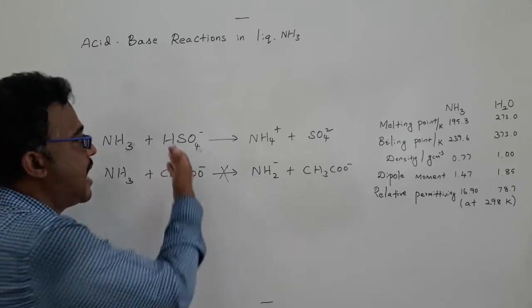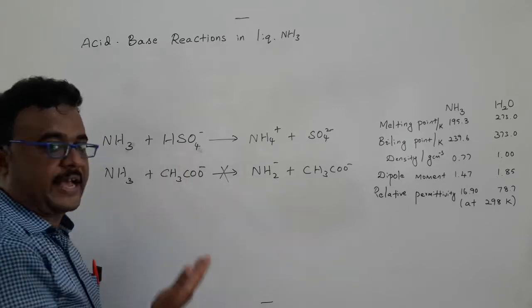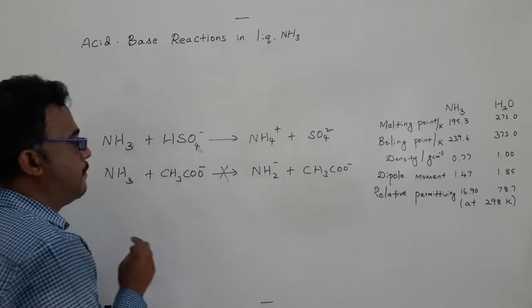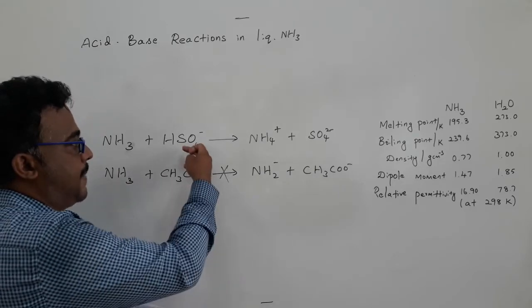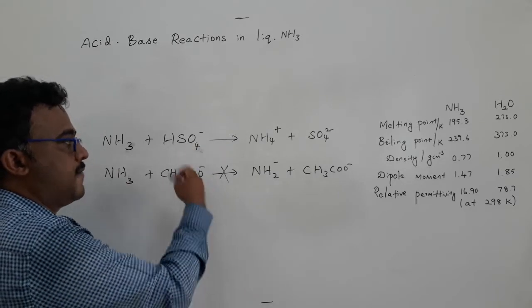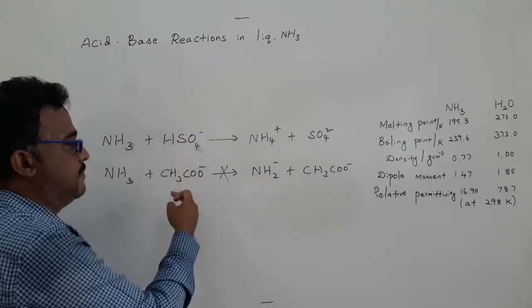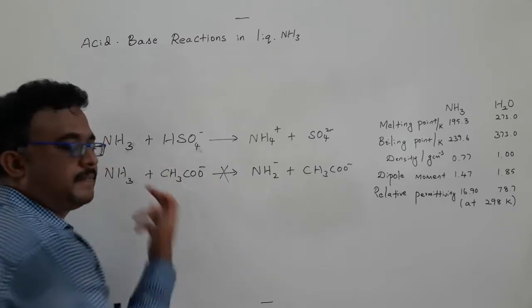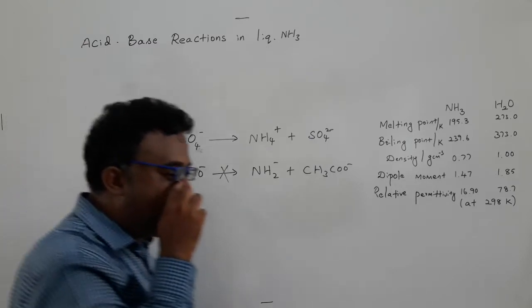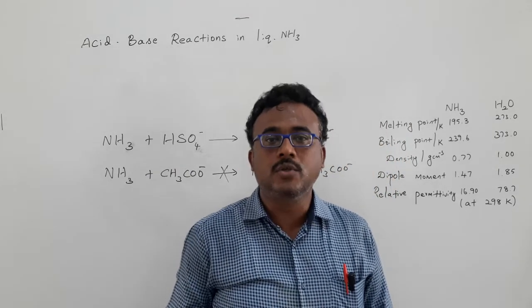Compared to sulfuric acid, HSO4 minus is a weak acid, but it can still give a proton to ammonia. Compare HSO4 minus and acetate ion: HSO4 minus is of course the stronger acid, and the acetate ion does not have the ability to take a proton from ammonia, because ammonia always has a greater ability to accept protons than to donate them.